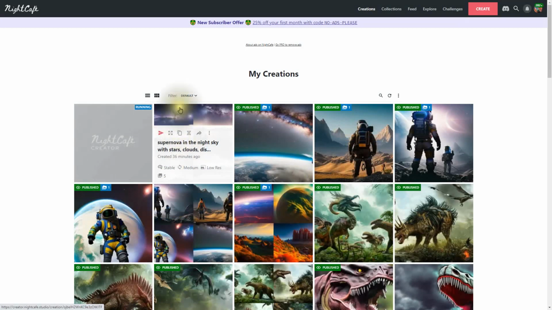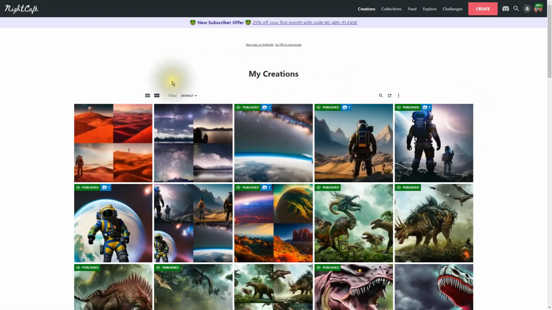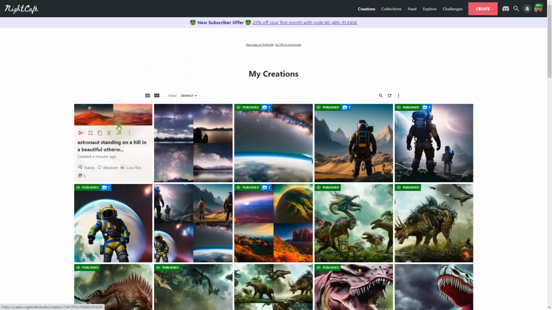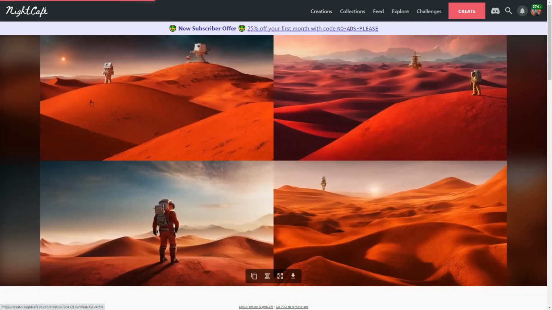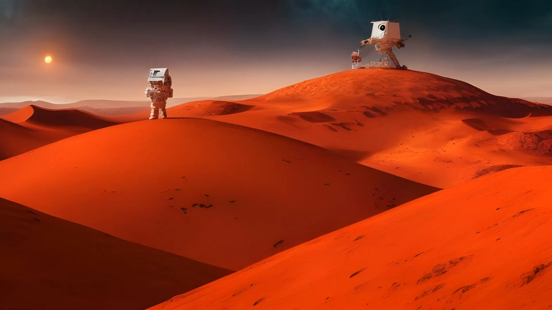Now we're into this window where you see your past creations. And there it is. So let's go ahead and click on it and see. Wow, it is beautiful. I'm going to zoom in on all of these and look at each one in detail. So this one here we have our astronaut. There's the distant sun. Looks kind of like we're on the red planet Mars here.